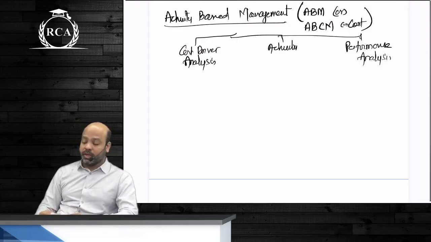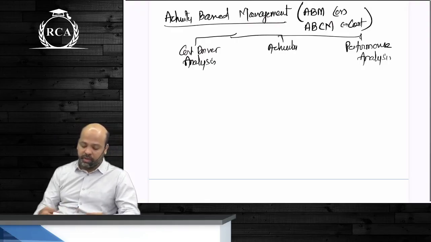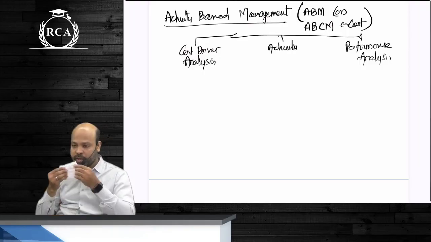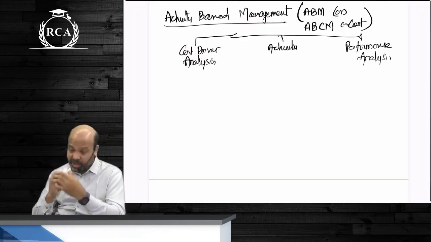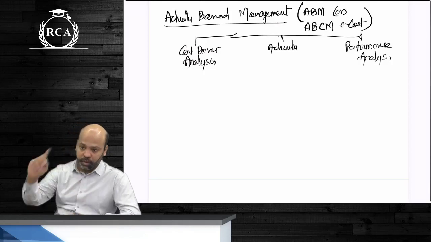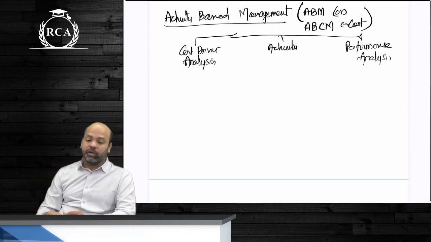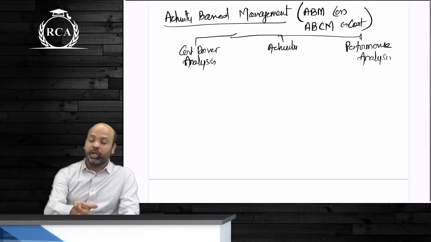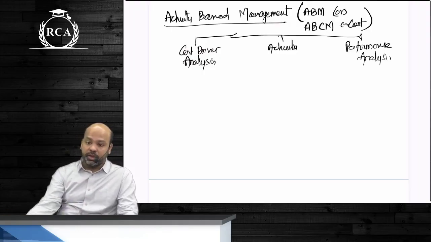Under this analysis, we will have to undertake a detailed study of all the activities that are performed by the organization. These activities will be segregated into two categories called value added activities and non-value added activities. I've been using these words right from the beginning. In the first chapter, when I told you about cost control and cost reduction, even there I spoke about value added and non-value added activities. So once you undertake a detailed study of all the activities of the organization, you will have to identify which of these activities are adding value to the end customer, and which are not adding value to the end customer.